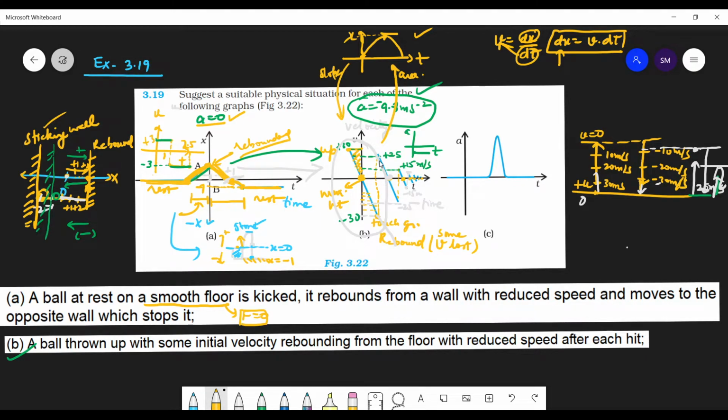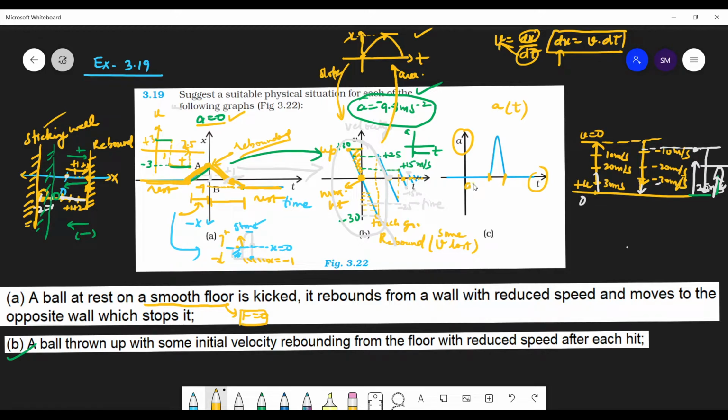So A is 0, here A is constant, and here A is not constant. You can say this is an acceleration time graph. So here A is changing. So A is not constant. So A is variable. So A varies with time, only this much of the portion.